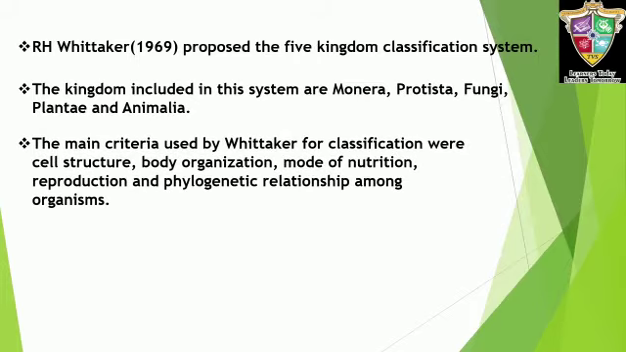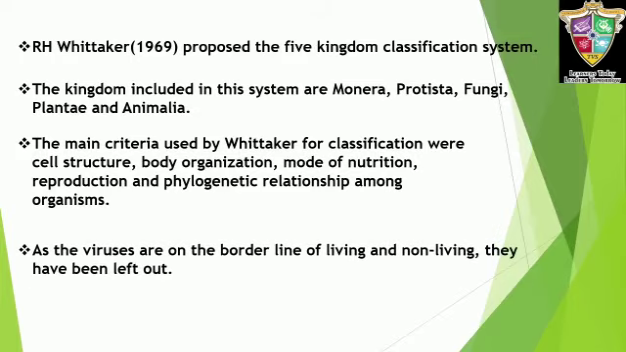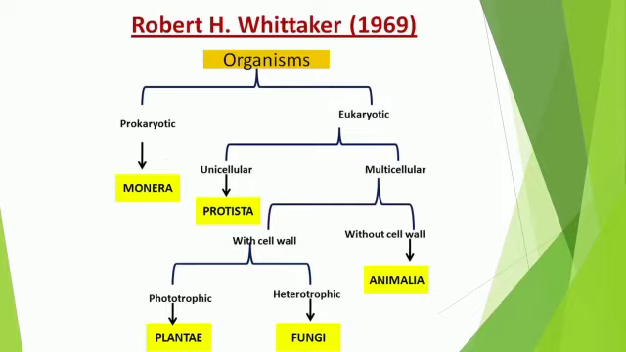The main criteria used by Whittaker for classification were cell structure, body organization, mode of nutrition, reproduction, and phylogenetic relationship among organisms. As viruses are on the borderline of living and non-living, they have been left out. As we have seen, on the basis of different criteria, living organisms are divided into five kingdoms. These are Monera, Protista, Fungi, Plantae, and Animalia.